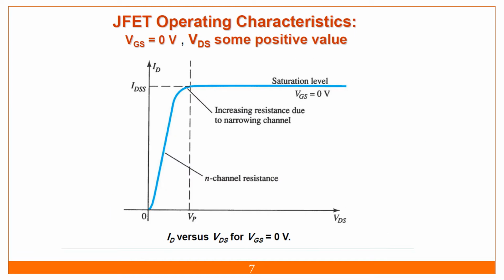So if you are applying voltage, this is the voltage. Okay, this is the voltage. So 0.1, 0.2, 0.3, 0.4, like this I am increasing the voltage. So the current is also going to be linearly increasing.